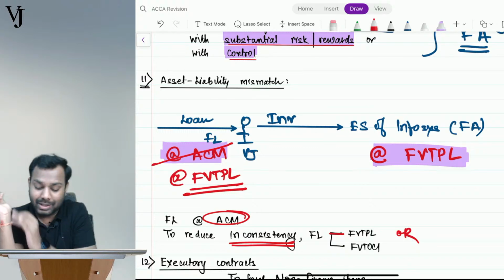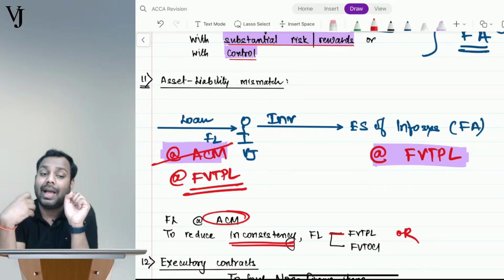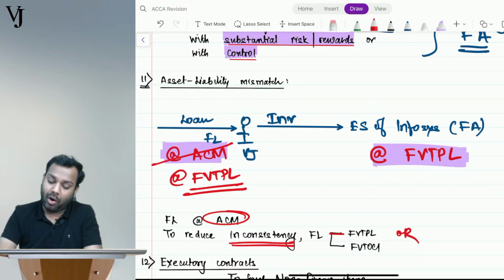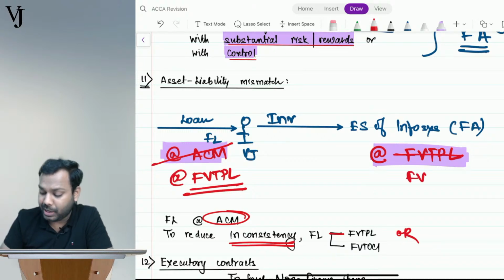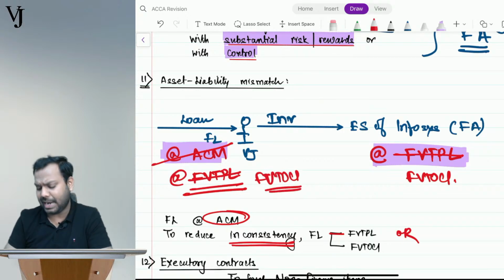So in these types of cases, both the asset and the liability should be measured at FVTPL. Or if the asset was measured at FVTOCI, then you have to measure this also at FVTOCI. How, I'll tell you.